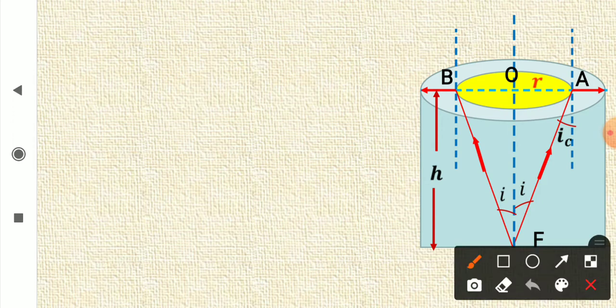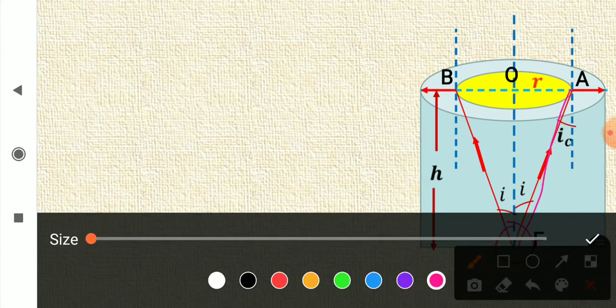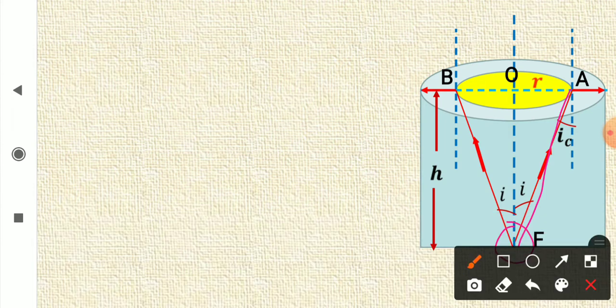The fish is at the bottom of the pond, and the light rays coming from fish going like this, and if the light is coming somewhat like this, it will go out like this.